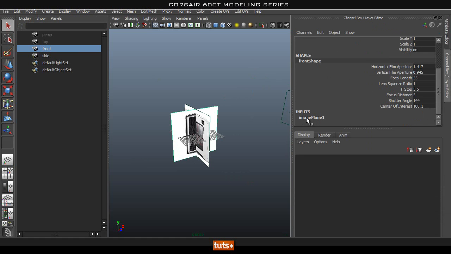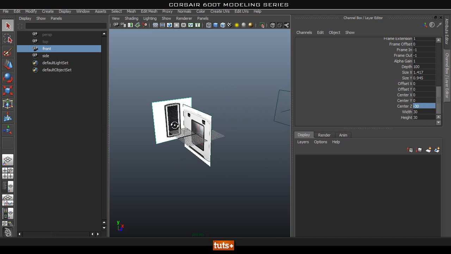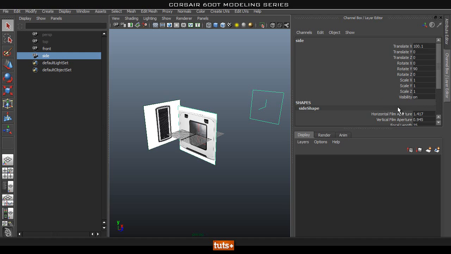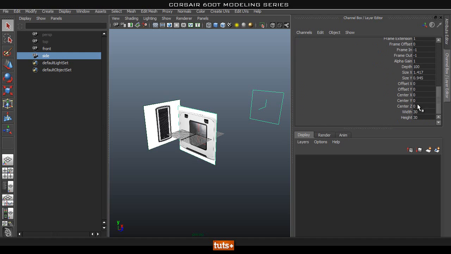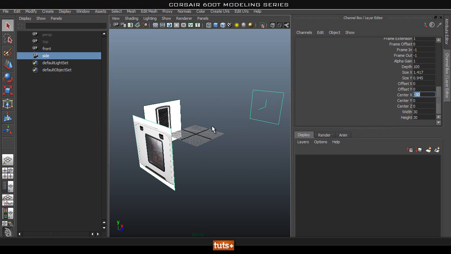And then we're going to scroll down to image plane input. And if you come down to center XY is where we can move it around. So we're going to push the front plane back in the Z. So I'm going to set this to probably about -30, and then that will go back. And I'll do the same thing with the side one as well. So I just click and drag to select it, then go to inputs of the image plane. And for this one, we're going to move it in the X. So center X, and move it -30 in that as well.